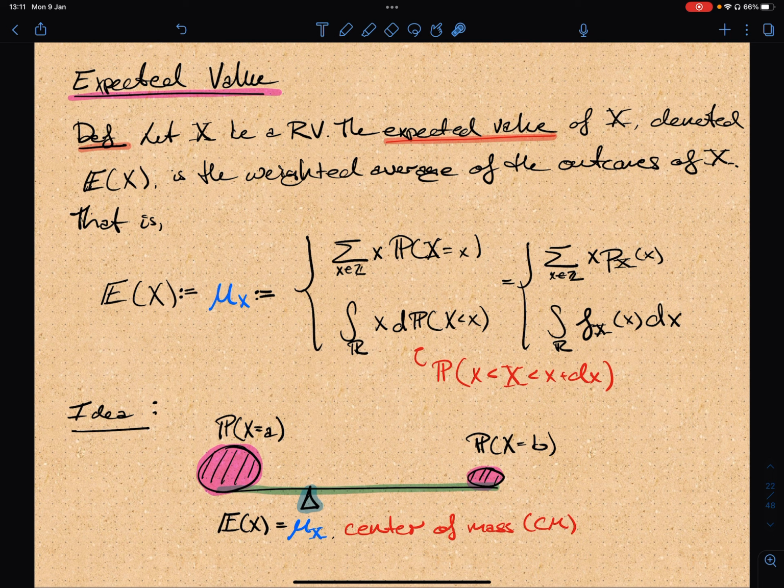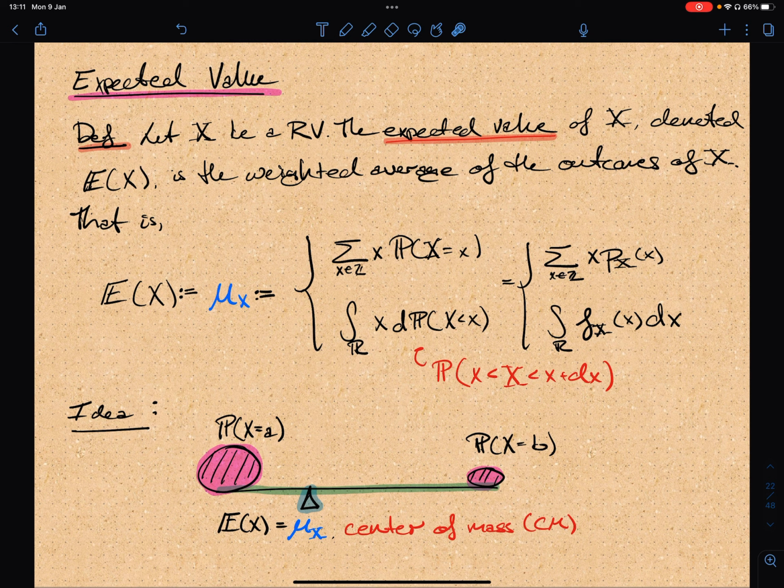So here we have a random variable with two outcomes, A and B, and the mass at each position is proportional to the probability. So this is a high probability outcome and this is a lower probability outcome. Then the expected value is going to be the point where this seesaw is balanced. So it's going to be the center of mass.